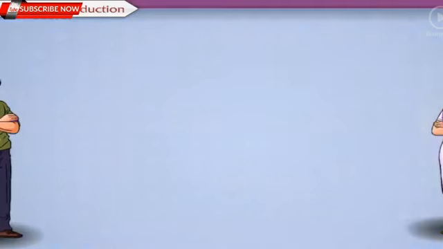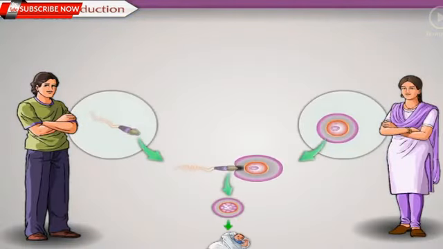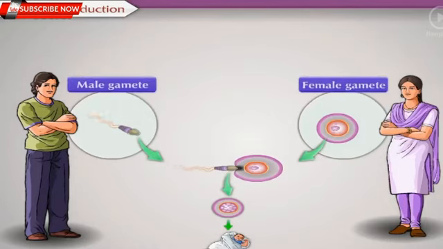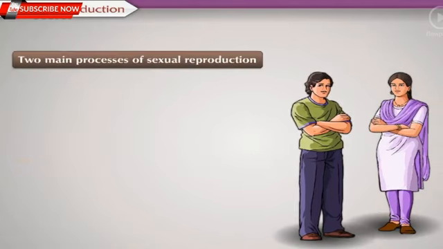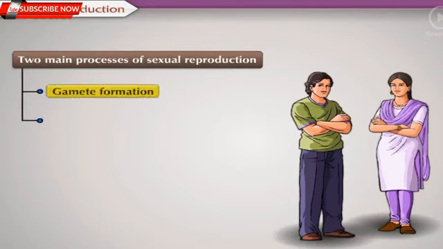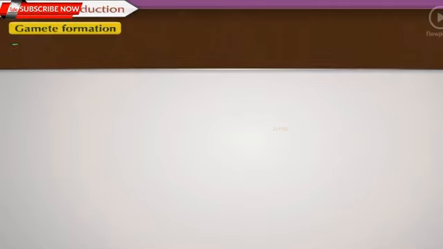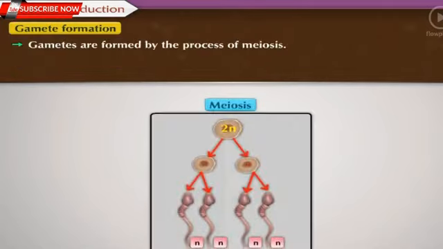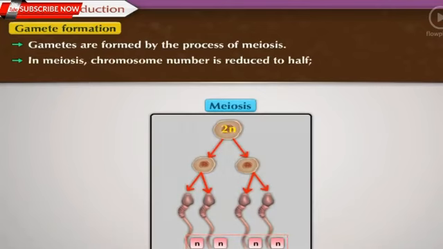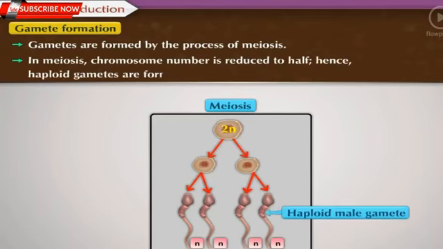Sexual reproduction. Sexual reproduction always occurs with the help of two germ cells. The female gamete and the male gamete are those two germ cells. Two main processes occur in sexual reproduction: gamete formation and fertilization. Gamete formation. Gametes are formed by the process of meiosis. In meiosis, the chromosome number is reduced to half, hence haploid gametes are formed.